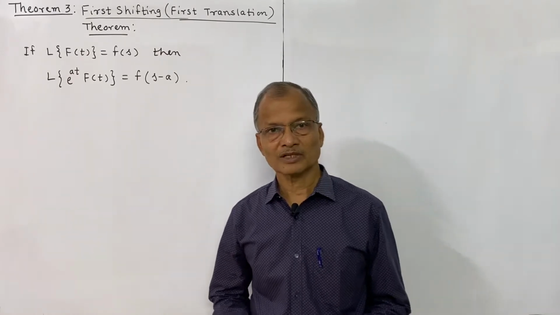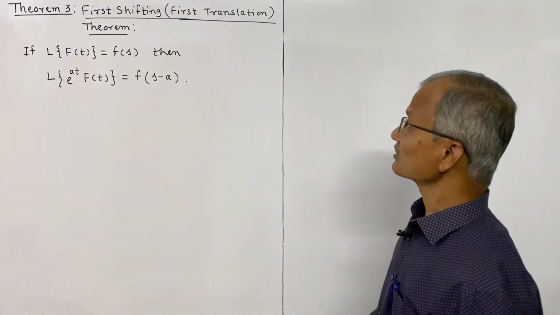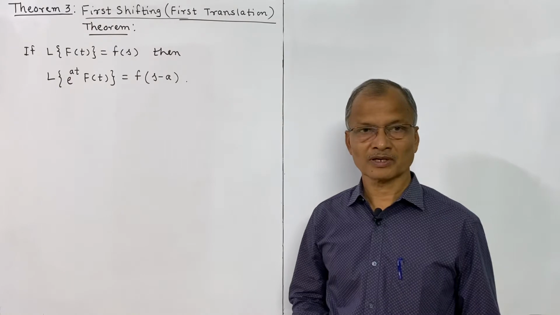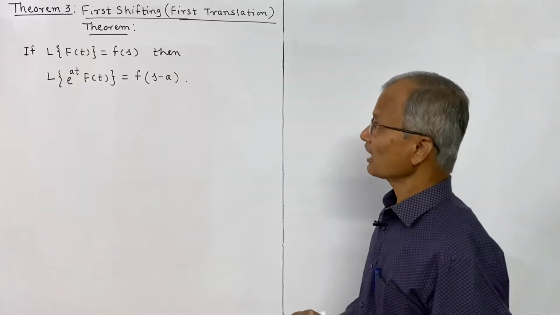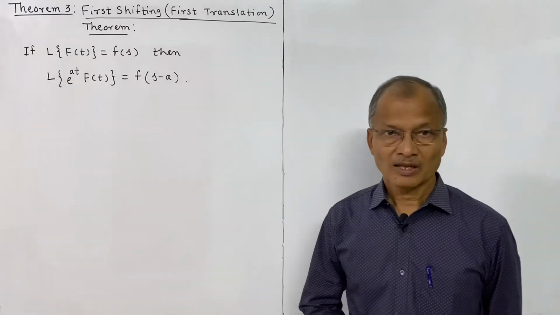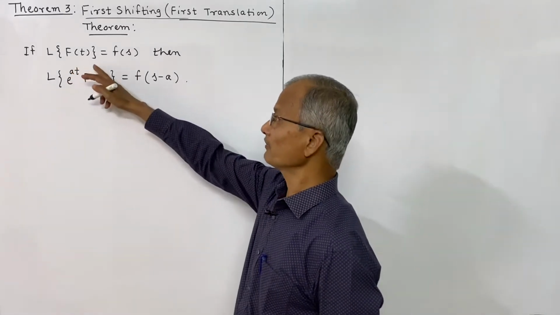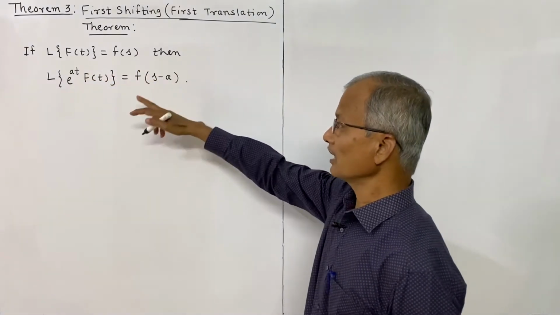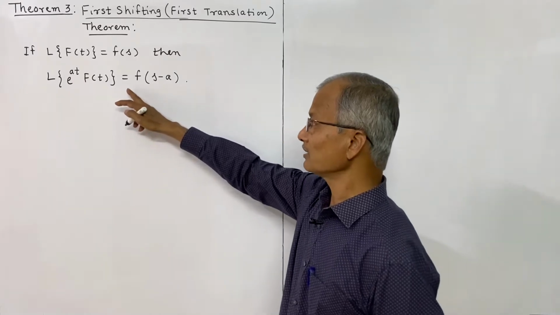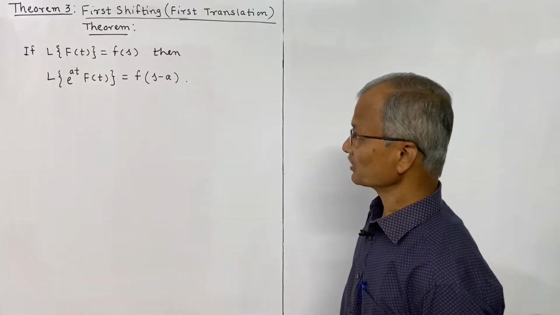In this lecture we shall study shifting theorems, which are also known as translation theorems. There are two shifting theorems. First we shall have the first shifting theorem, or first translation theorem. The statement is: if L of f of t is equal to f of s, then L of e power at into f of t is equal to f of s minus a. That is the first shifting theorem.